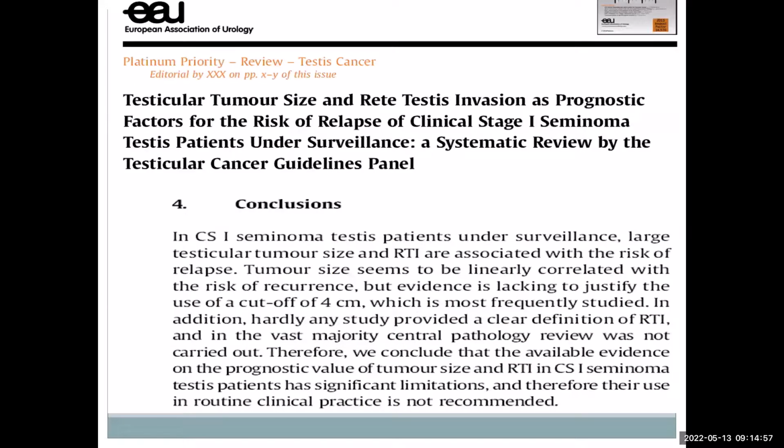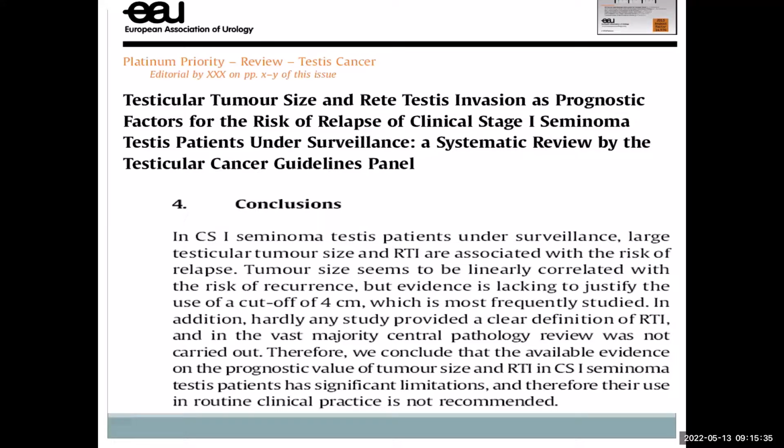So what are the other points against this? This is what the European Urology paper says. The main issue is in defining the rete testis invasion. If you discuss with pathologists, it's very difficult to define the involvement of rete testis invasion or not. At a tertiary care center, pathologists who are dealing with uropathology can do it, but in a community setting, whether the rete testis is involved or not is very difficult to ascertain by a community pathologist.